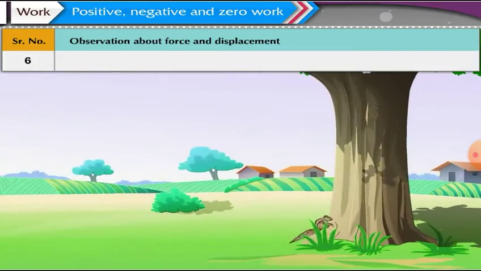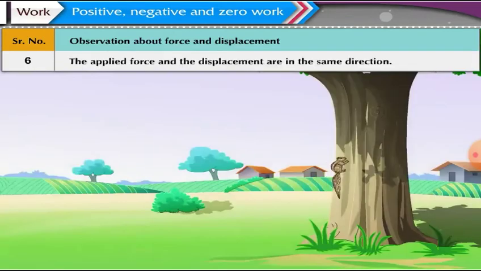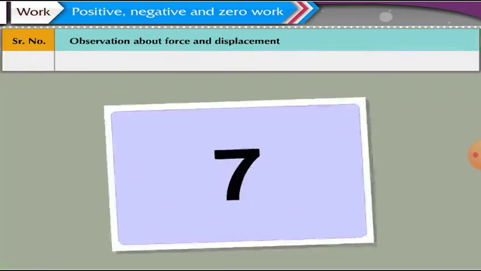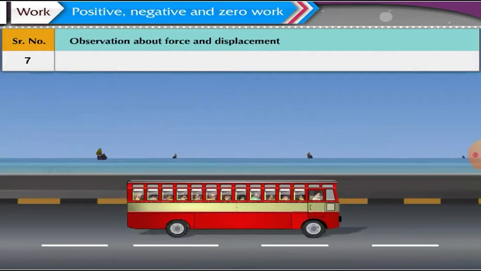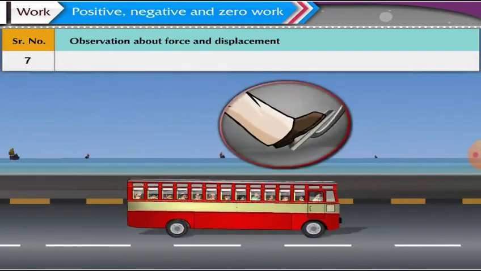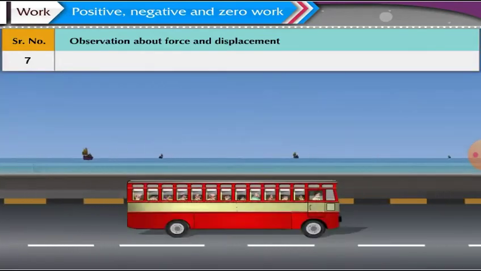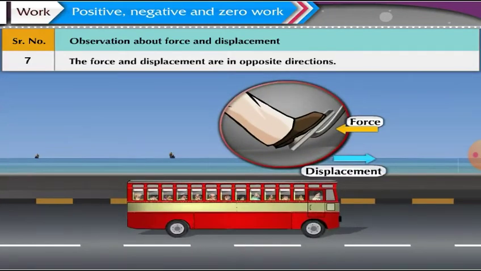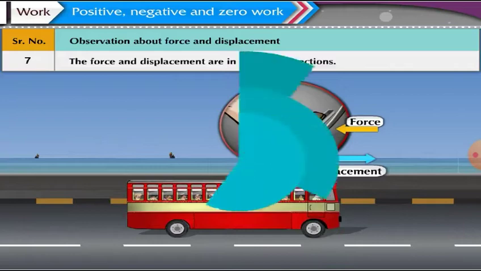In the next case, a squirrel is climbing a tree. Here also, the applied force and the displacement are in the same direction. In the next case, the moving vehicle is stopped by applying brakes. In this case, the force applied by the brakes and the displacement of the vehicle are in opposite directions.